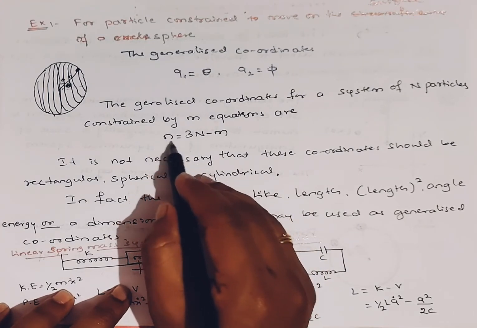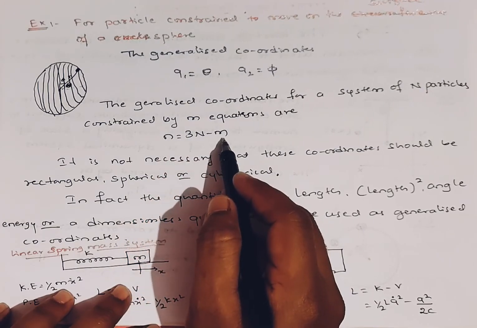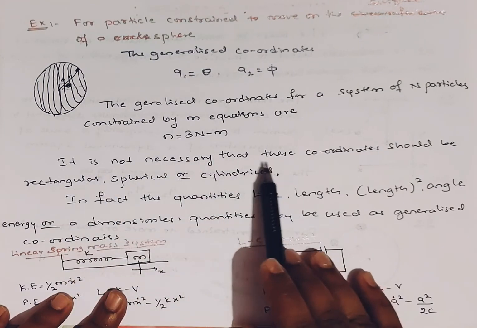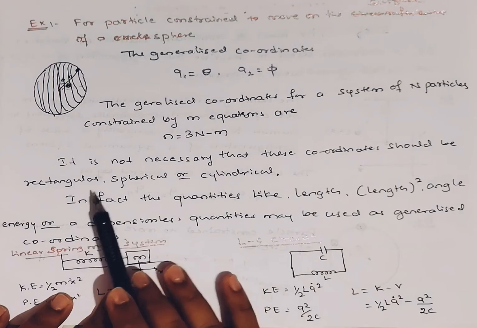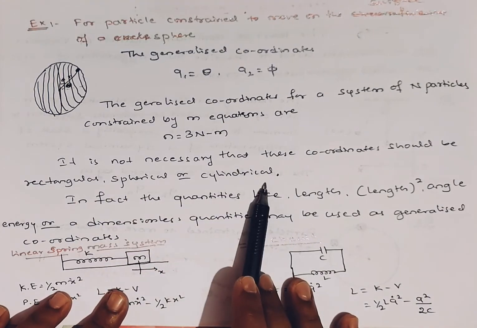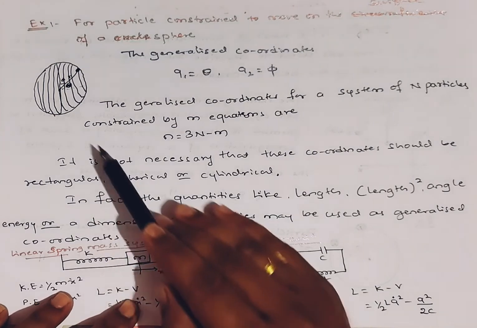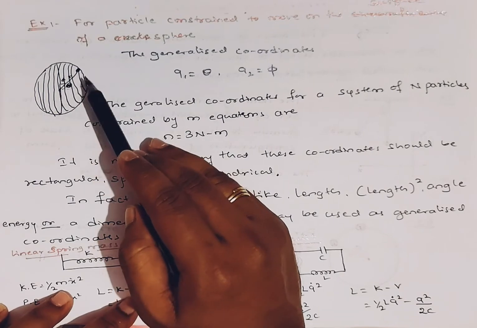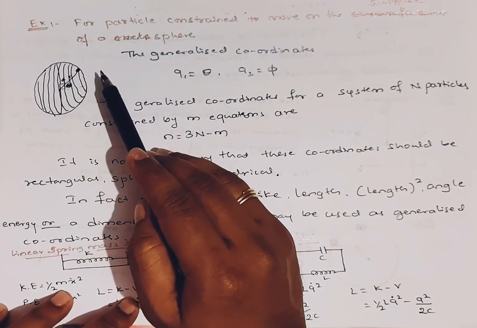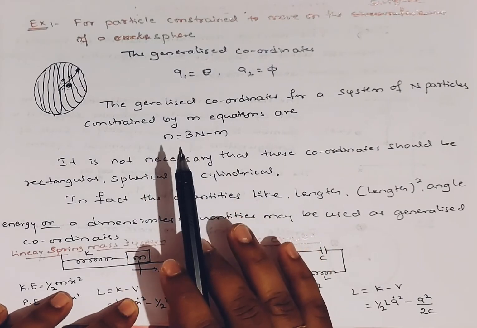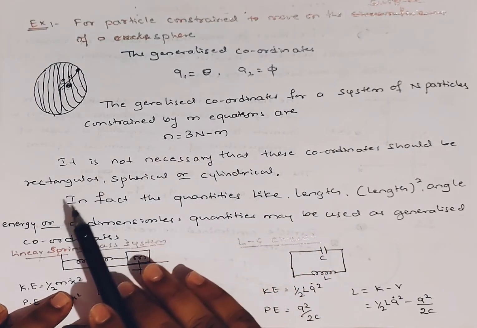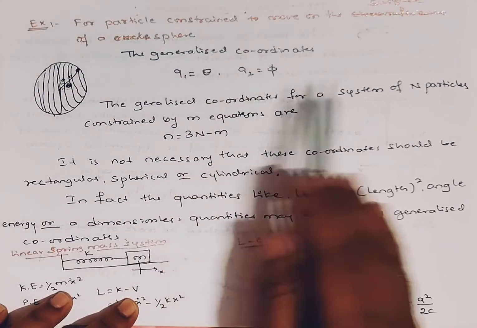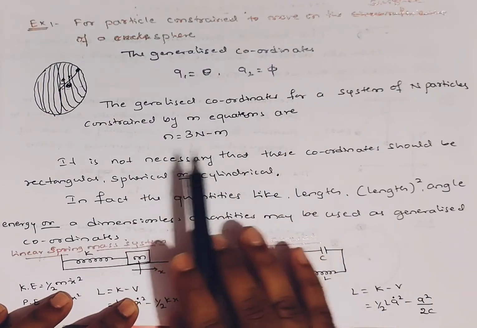Next, it is not necessary that coordinates should be rectangular, spherical or cylindrical. Just now I considered specific positions x, y, z or r, theta, phi, but generalized coordinates are not specific to these terms only, not only Cartesian, cylindrical or spherical coordinates.